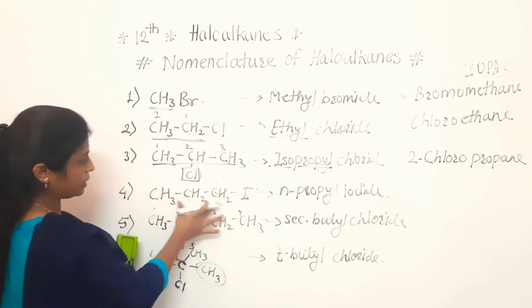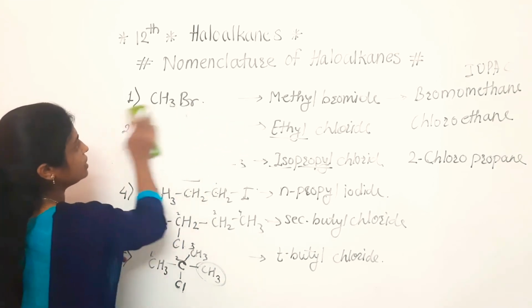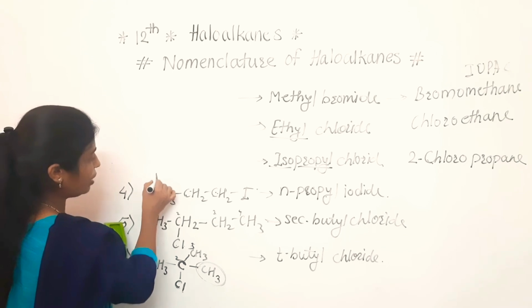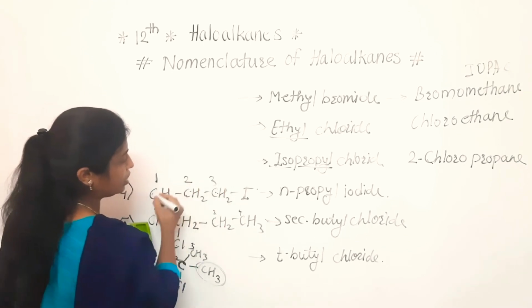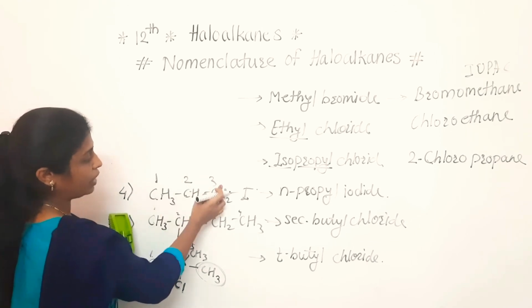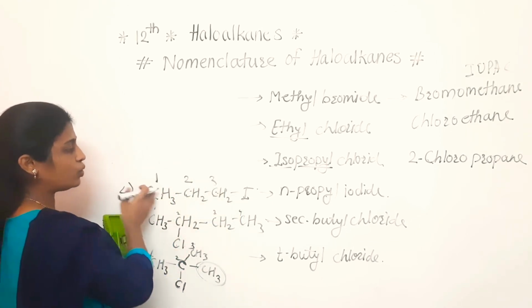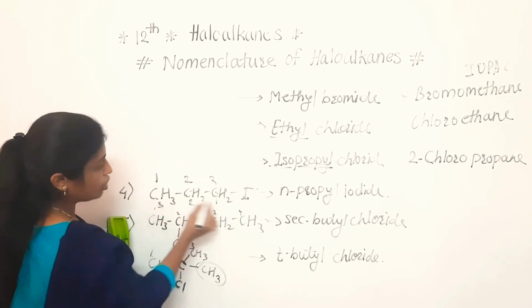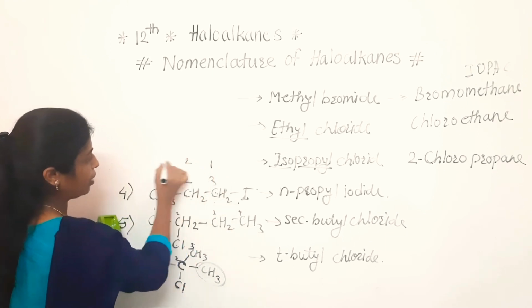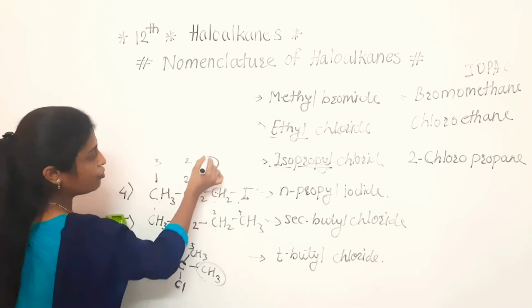Now see in this example. Here we have completed these 3. Now see in that. If we are starting the numbering from left to right, then 1, 2, 3. At the third position iodine is coming. But if we are starting from right to left, at that time the iodine attached carbon is coming at the first position.